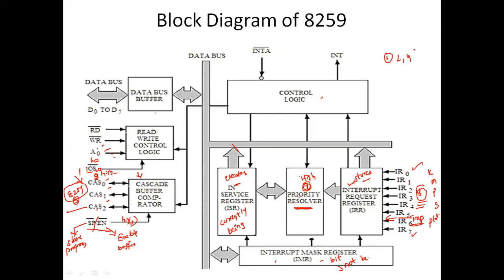And next comes the read-write control logic. This block works only when the value of the pin CS is low. If CS is low, this block is going to work. If it is high, the cascading buffer is going to work. So that is the difference. If CS equals 1, the cascading buffer is going to work. If CS equals 0, then the read-write logic is going to work. Fine. So this block is responsible for the flow of data depending upon the inputs of read and write operation.